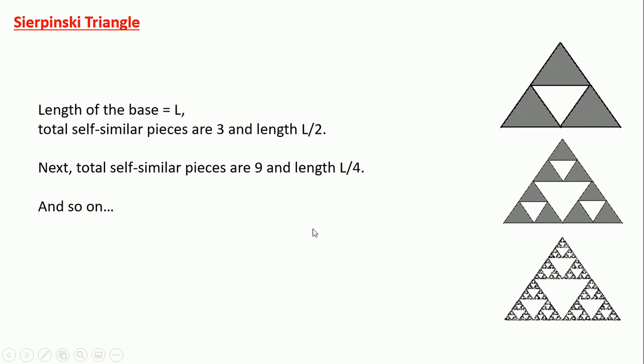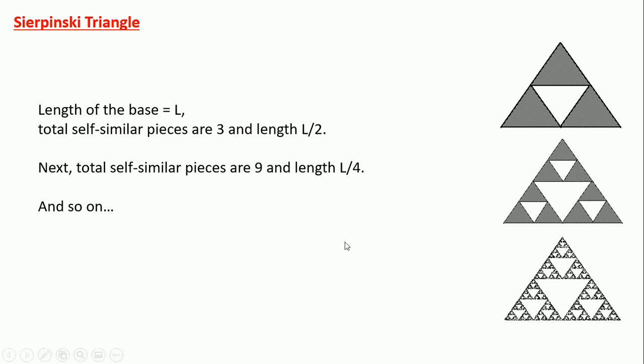Here for this triangle, the self-similar pieces are 3 and the length is L by 2. In the next case, the length is L by 4 for each triangle, and you will finally get 9 self-similar pieces, and so on.